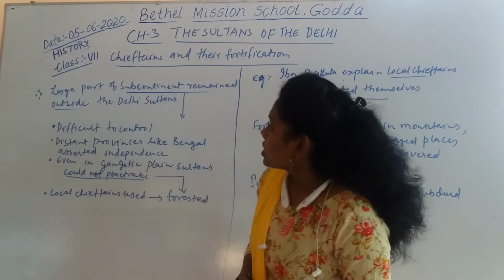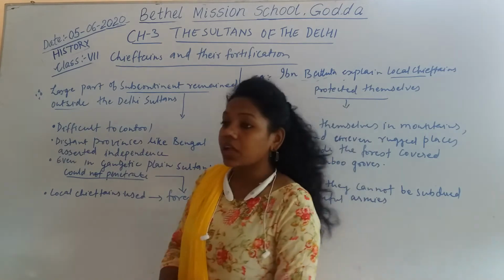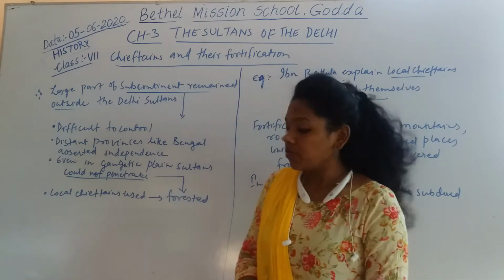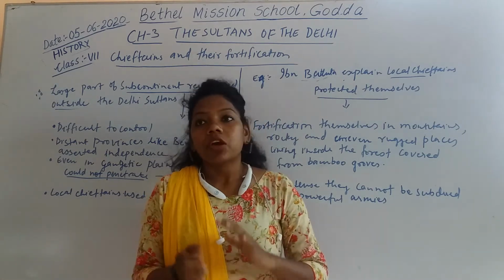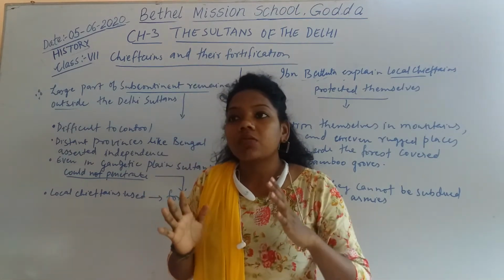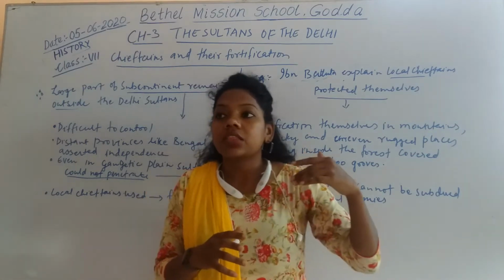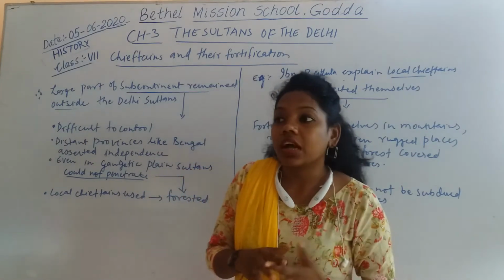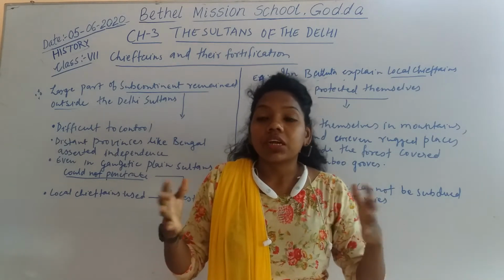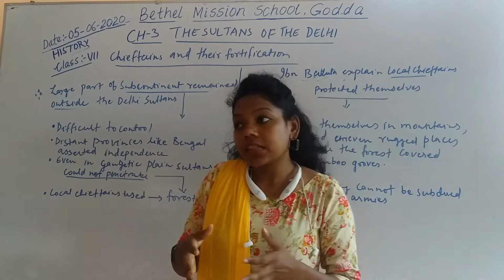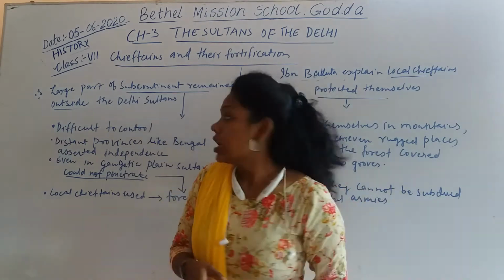So you can see a large part of the subcontinent remained outside the Delhi Sultanate. Why is it called a subcontinent? Because during that time India was not the proper map we see today. The subcontinent included neighboring countries like Iran, Afghanistan, and China. That is why it is called the subcontinent.